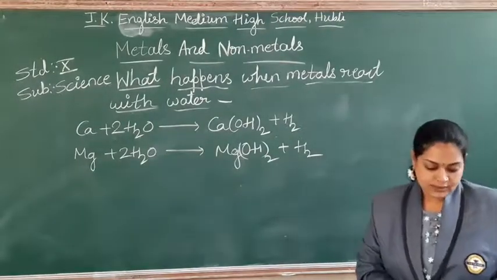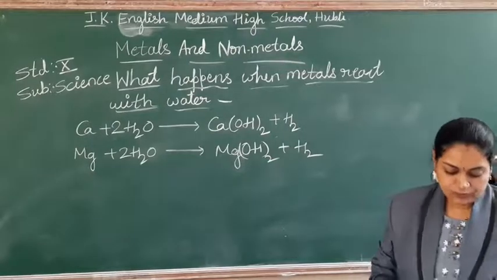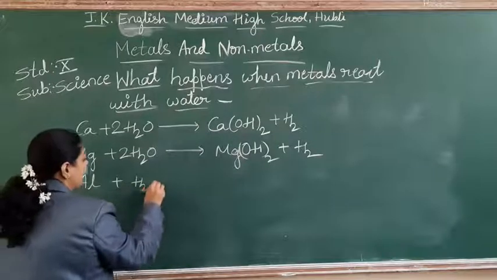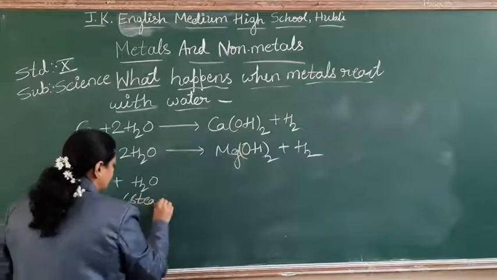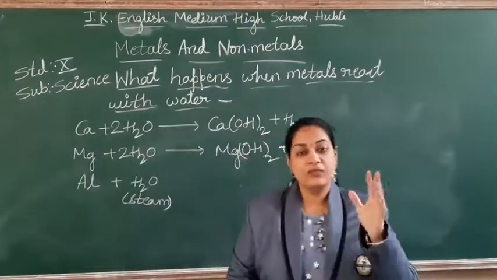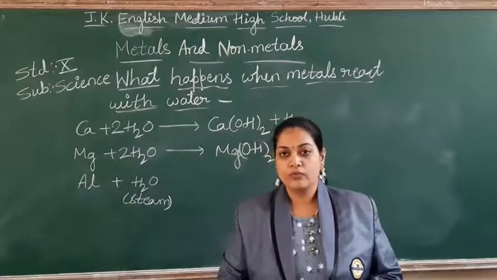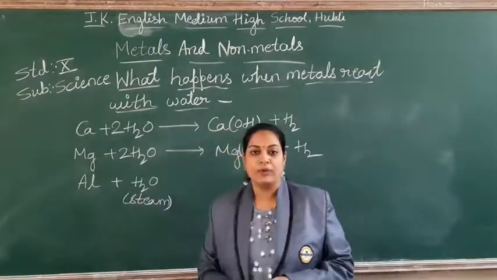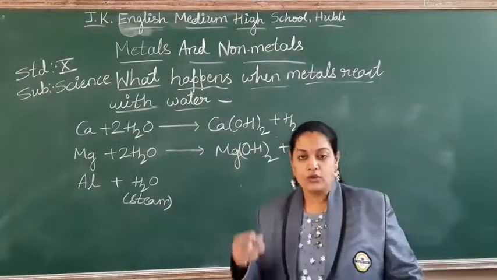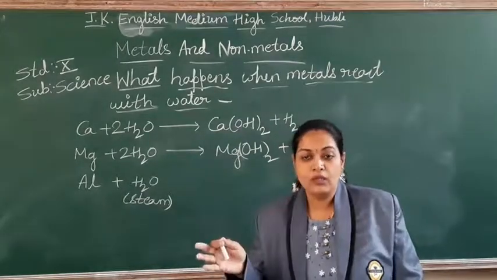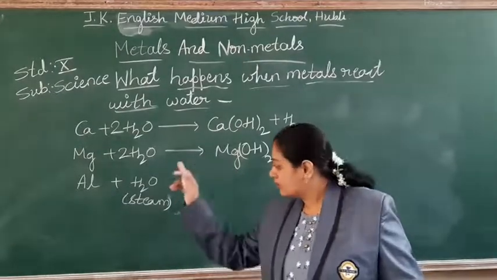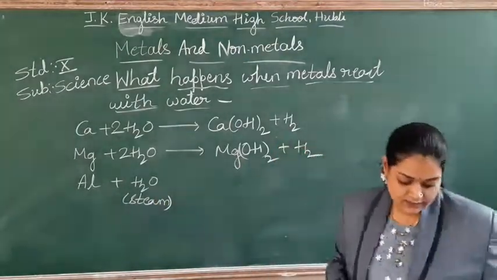Next example, students. Take the example of aluminium. Aluminium is such a metal, students, that it won't react with normal water and even with hot water. Then what to do? You have to pass steam over aluminium. It may be aluminium, it may be iron, zinc. These do not react either with cold water or with hot water. Then you have to use steam. Right? So take the aluminium, pass the steam over it.